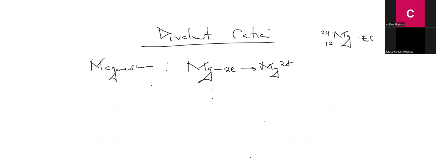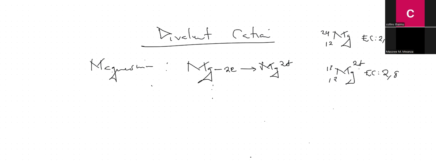That's 2,8,2. After it loses 2 electrons, it's going to be 2,8. Why is it 2,8? Because our plus 2 there shows that it lost 2 electrons in order to form that.